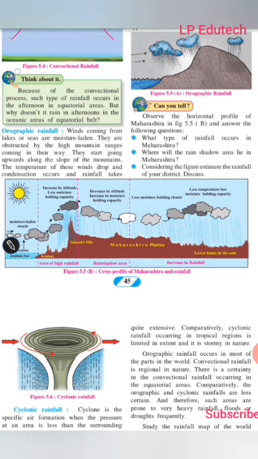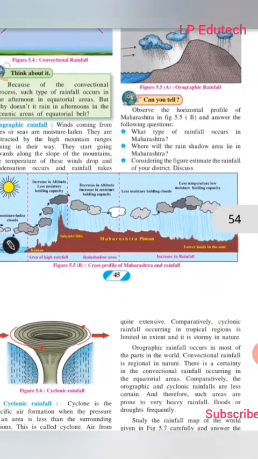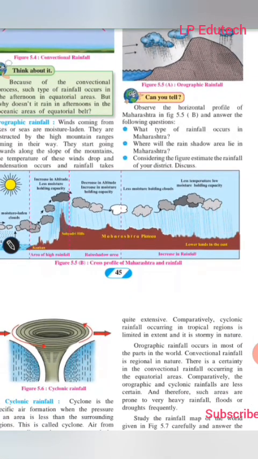The rain shadow area lies on the leeward side of the Sahyadri Hills. After crossing, it becomes dry, as the moisture holding capacity decreases. So the Maharashtra Plateau becomes the rain shadow area. And the last one: think about the figure and estimate the rainfall of your district. Different answers may be accepted.